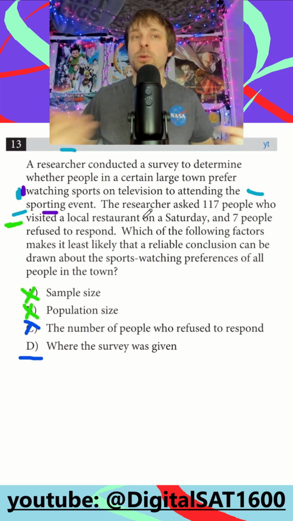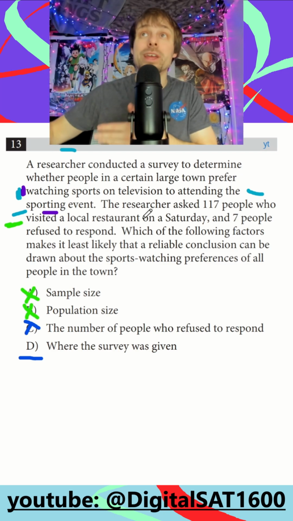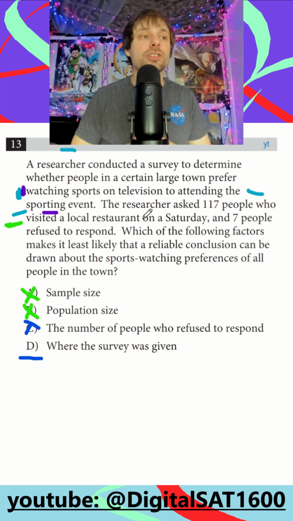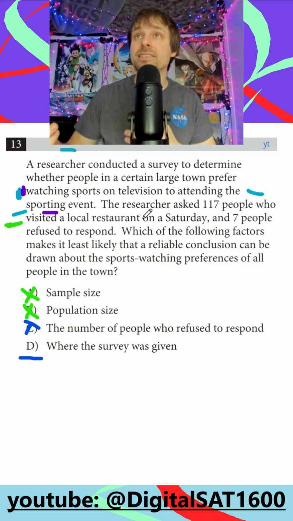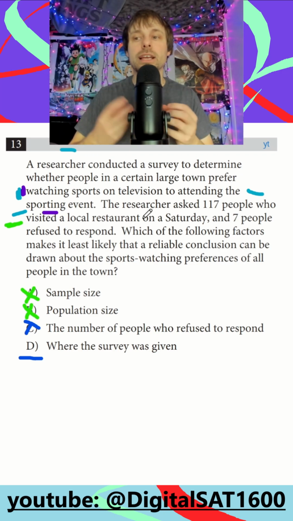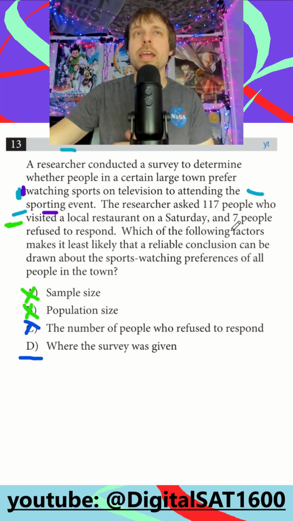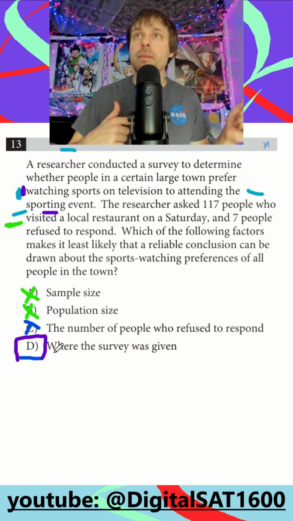There's a lot of other examples. There's ones where they survey people about a dog park, and they survey people with dogs. They survey people about how many kids they have, and they take the survey at a playground. So we're always looking for the people they're surveying and the location they're at, and if there can be a bias formed. This one wasn't too bad because we can get rid of A, B, and C. But like the other examples I mentioned, you want to be able to determine what that bias is.